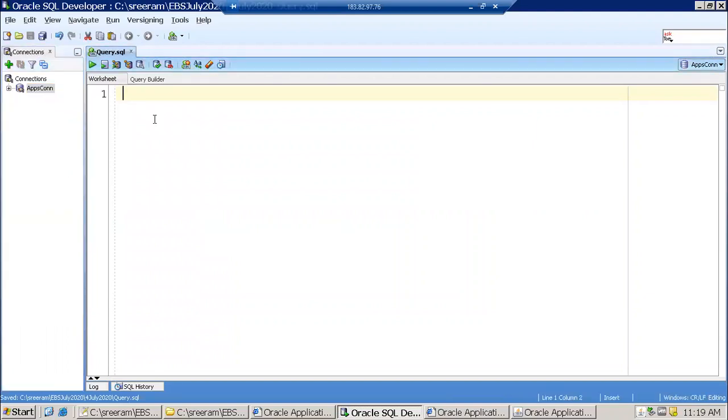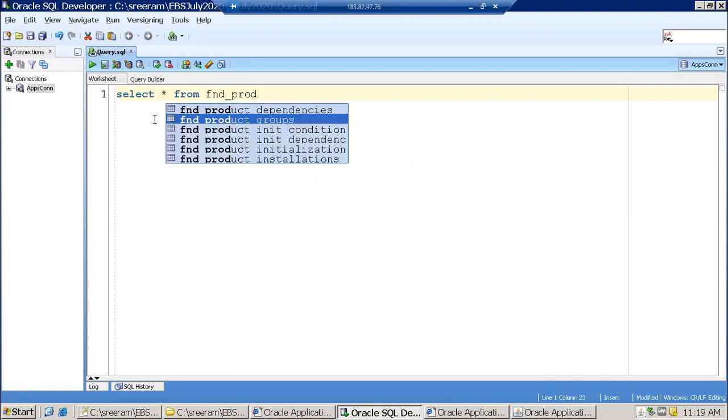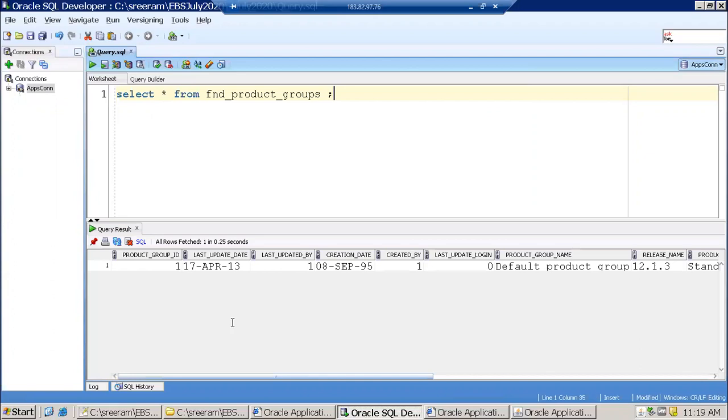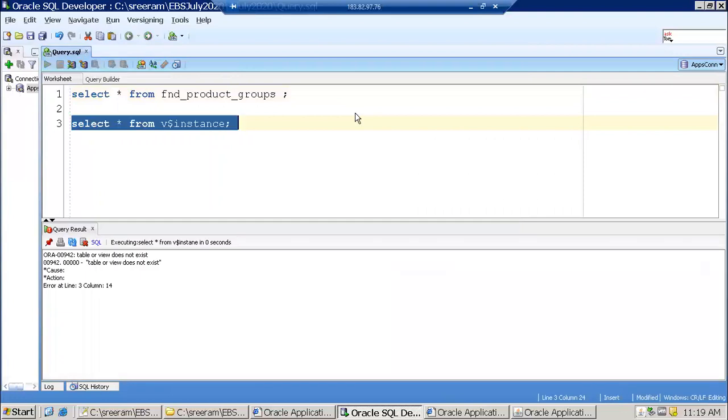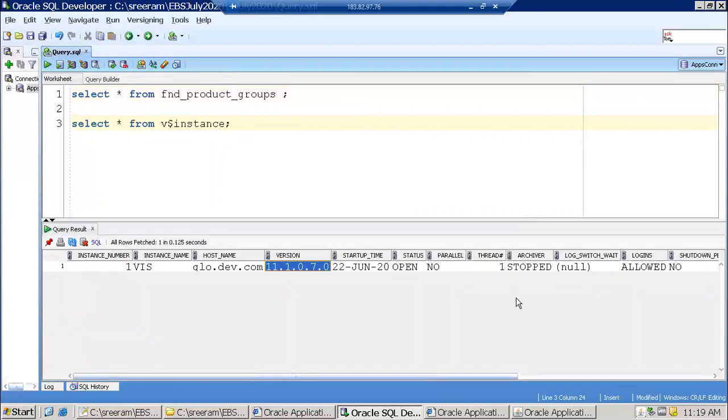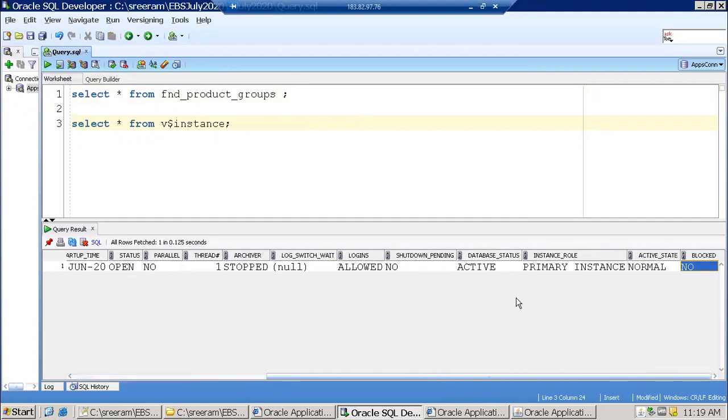Now what it is telling is the release name, right? This is my EBS version 12.13. Release name is the EBS version. And now if you want to know the database version also, we can go with this. This is a database version 11.1, right? Of course, you can get it from the normal About this form also. Now let's take one example of a particular table.